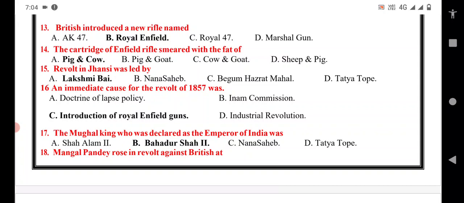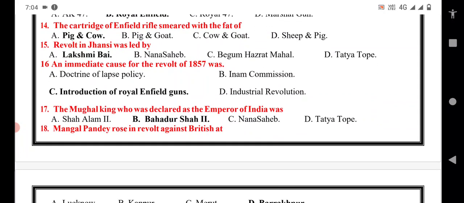1857 revolt. The revolt in Jhansi was led by Lakshmi Bai, Nana Sahib, Begum Hazrat Mahal, or Tatya Tope. So here Jhansi Rani Lakshmi Bai, A option, is the correct answer. An immediate cause for the revolt of 1857 was the Doctrine of Lapse policy, Inam Commission, introduction of Royal Enfield guns, or Industrial Revolution.